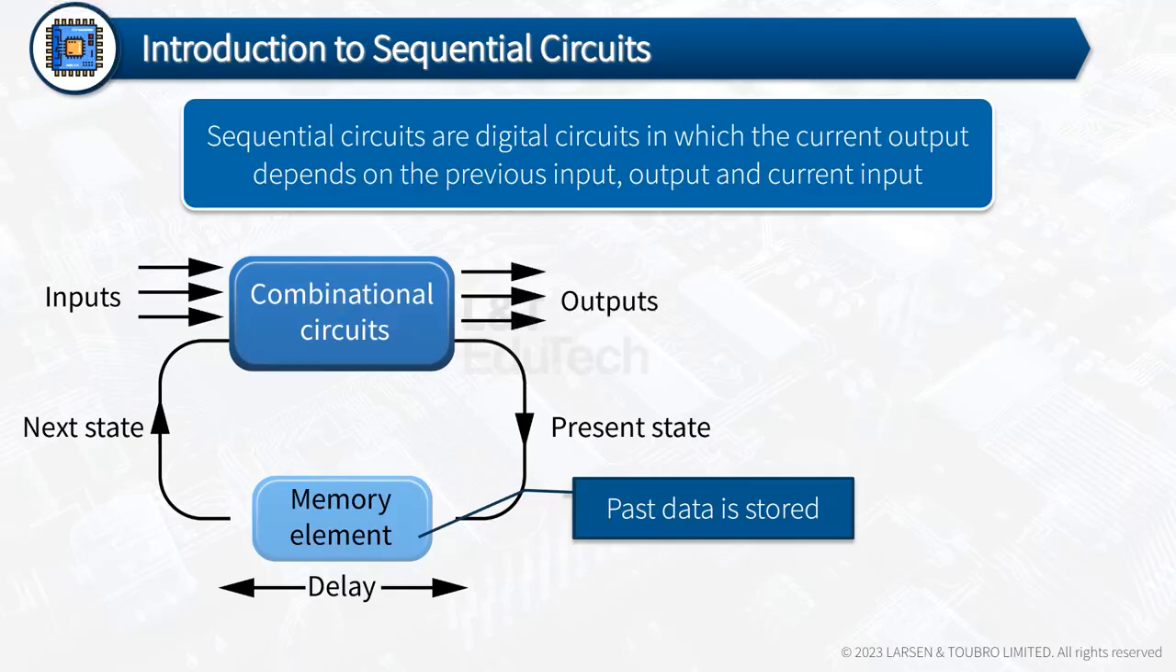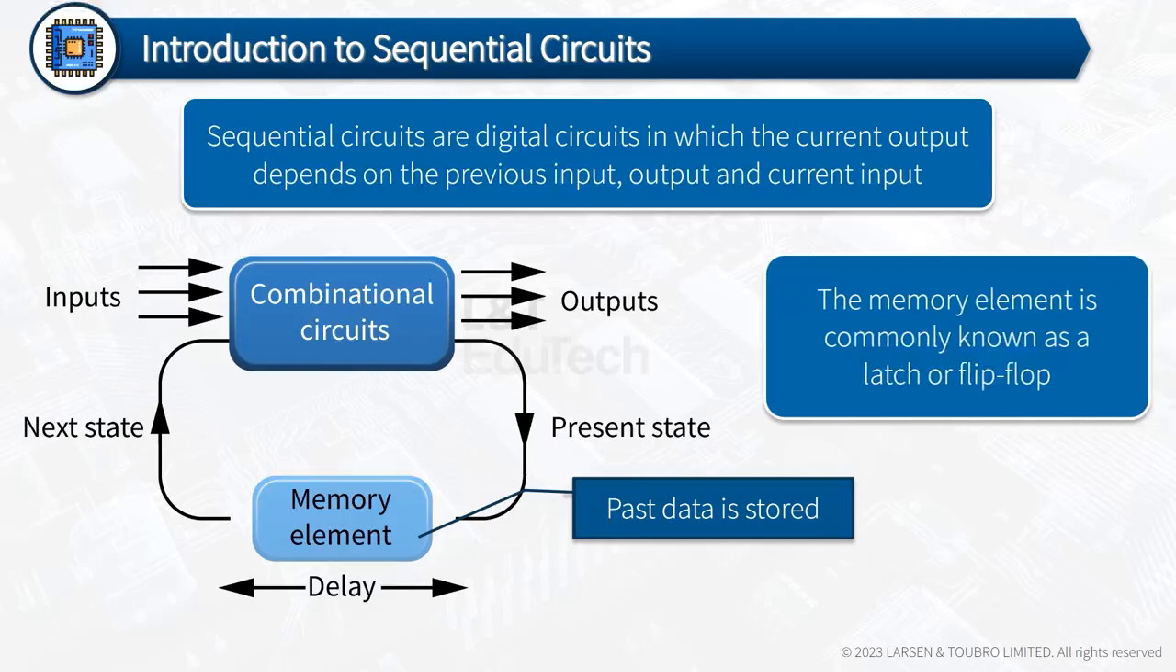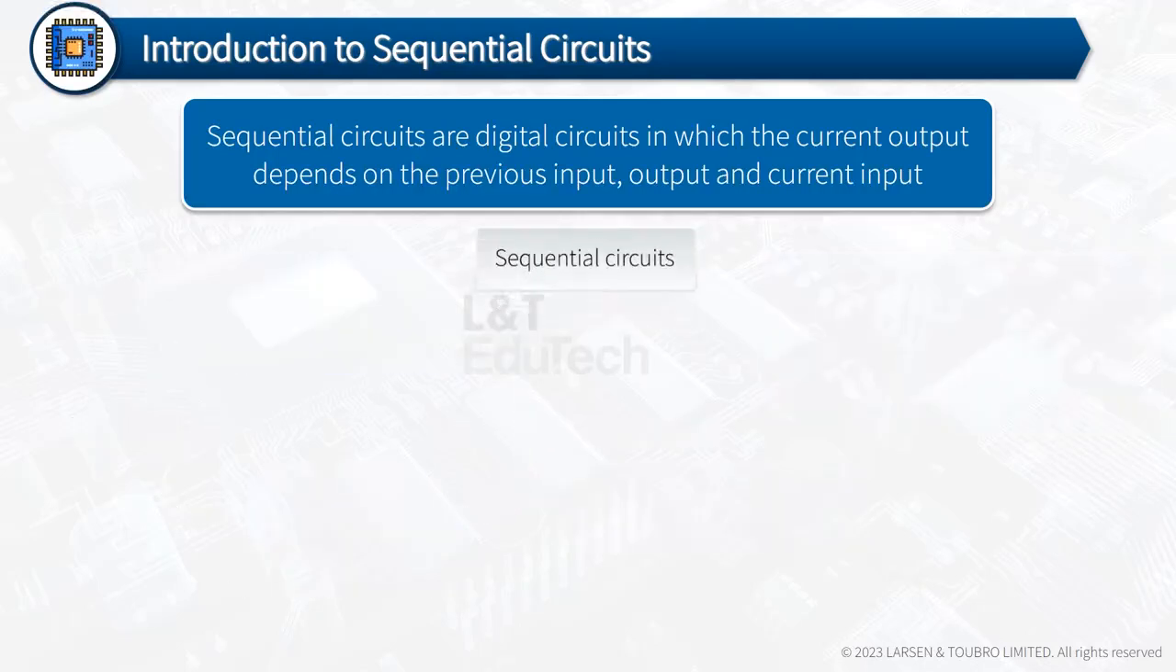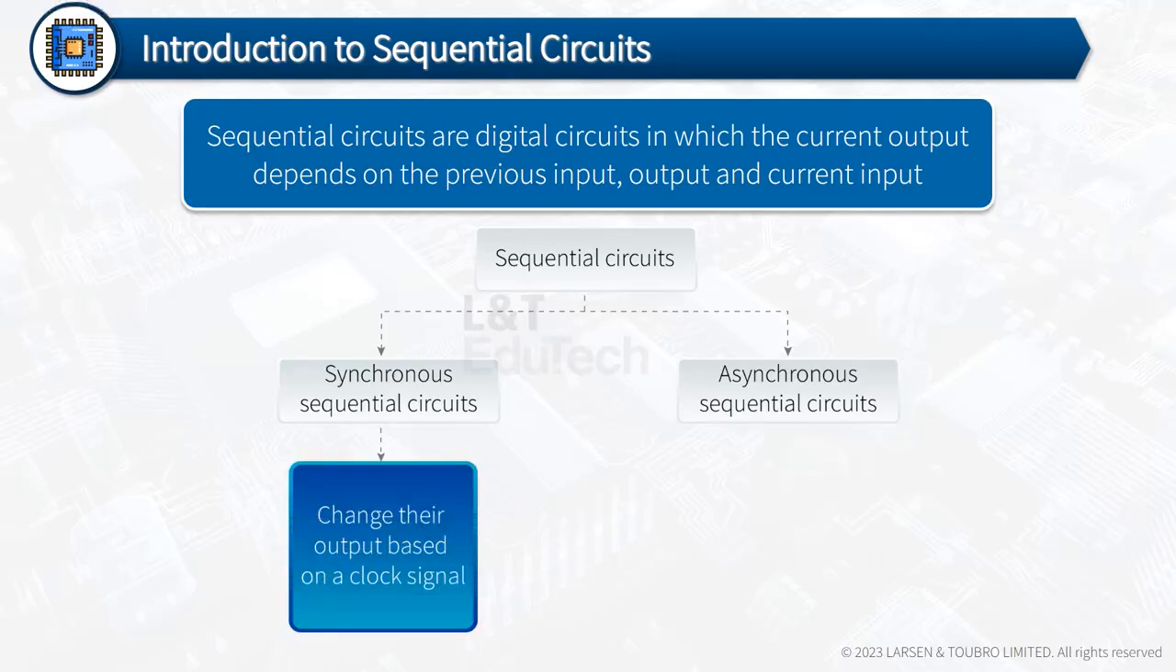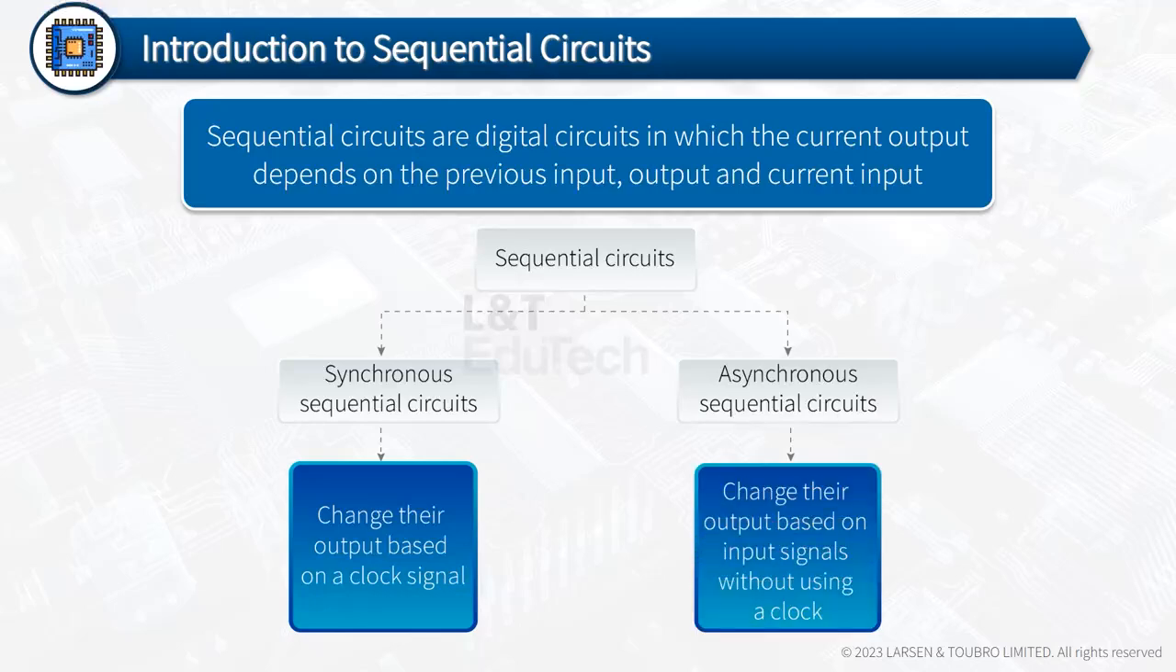In sequential circuits, the memory element is commonly known as a latch or flip-flop. Types of sequential circuits are basically two, that are 1. Synchronous sequential circuits, and 2. Asynchronous sequential circuits. Synchronous circuits change their output based on a clock signal, while asynchronous circuits change their output based on input signals without using a clock.